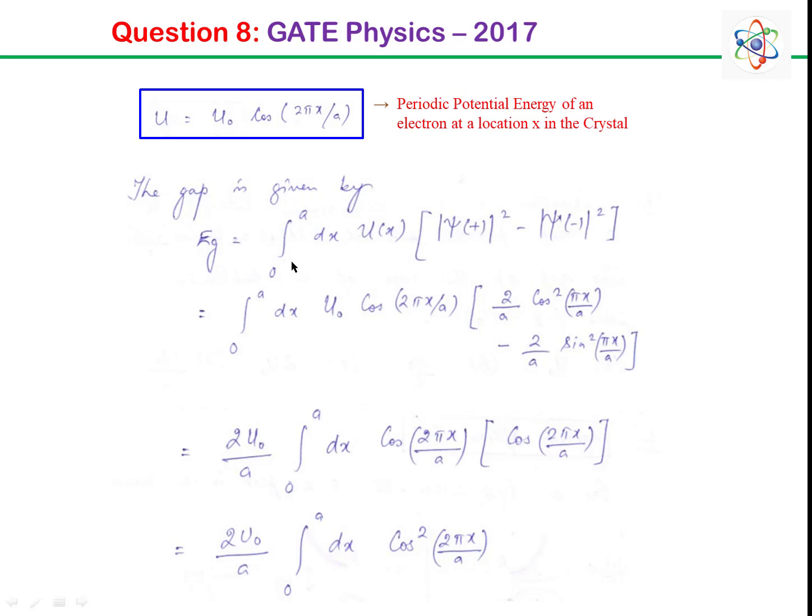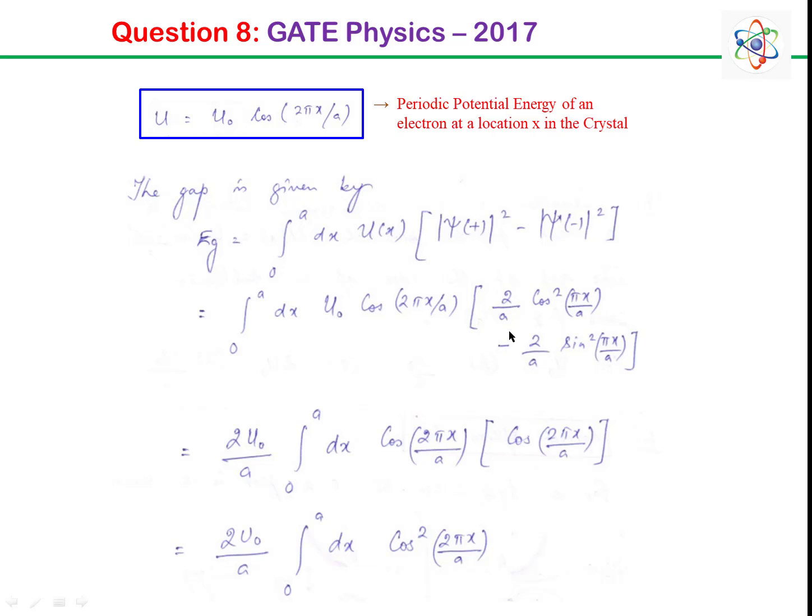So Eg is given as the integral from 0 to a of dx U(x) times |psi plus|² minus |psi minus|². If we put in the values of U, psi plus and psi minus, we get the integral from 0 to a of dx U0 cos(2πx/a) into (2/a cos²(πx/a) − 2/a sin²(πx/a)).